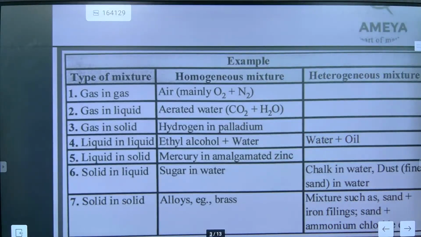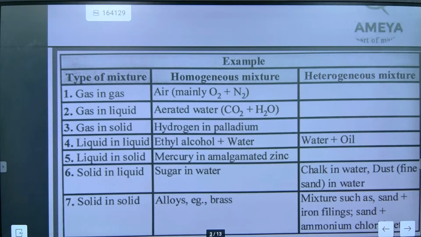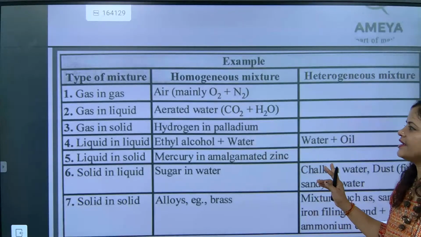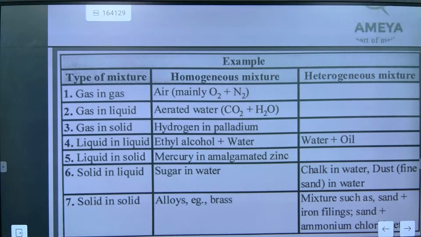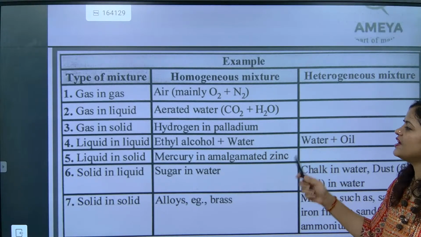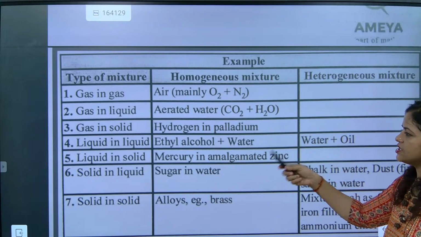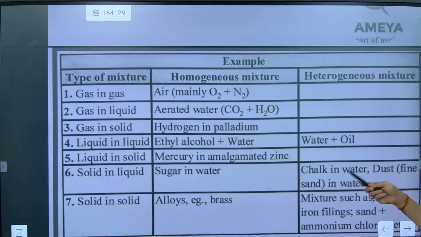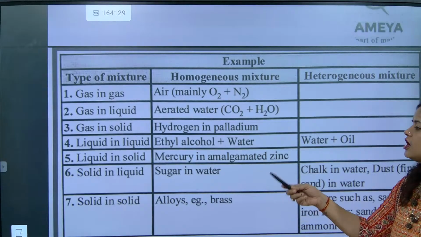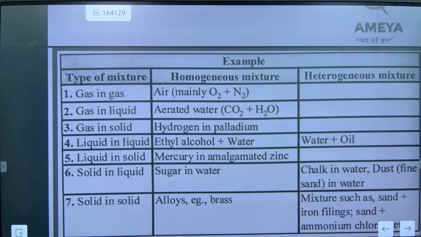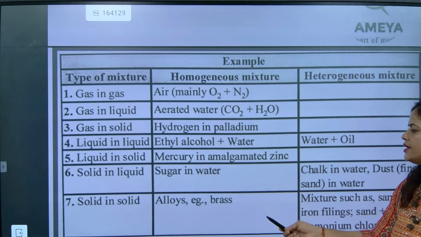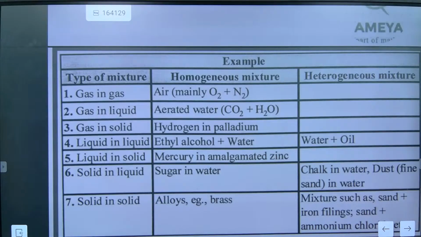So now let's see homogeneous and heterogeneous. Let's have a glance. Gases in gases, air. Gas in liquid, aerated water. Gas in solid, hydrogen in palladium. Liquid in liquid, ethyl alcohol and water; water and oil, heterogeneous. Next, liquid in solid, mercury in amalgamated zinc. Solid in liquid, sugar in water; chalk in water. Solid in solid, alloys like brass, bronze.